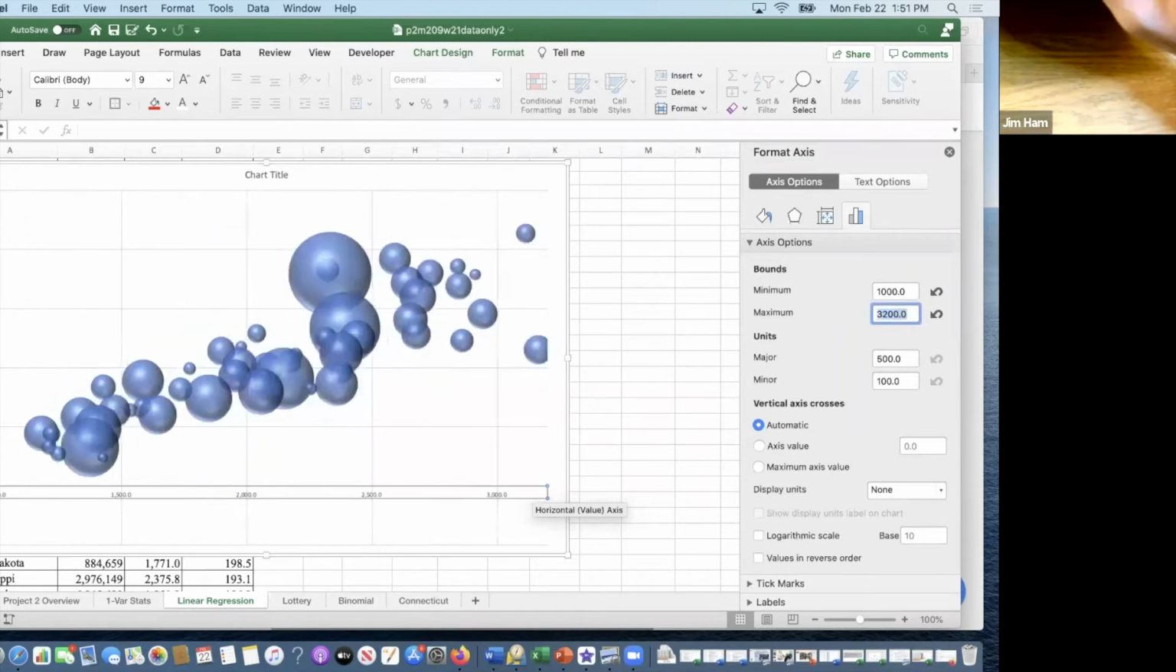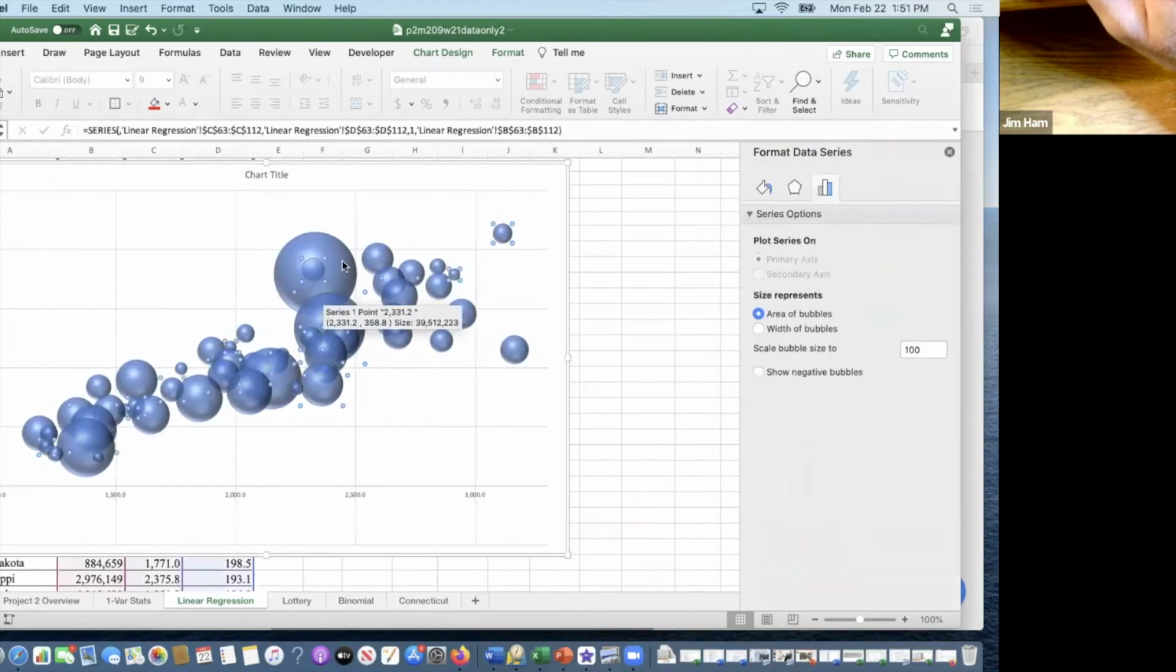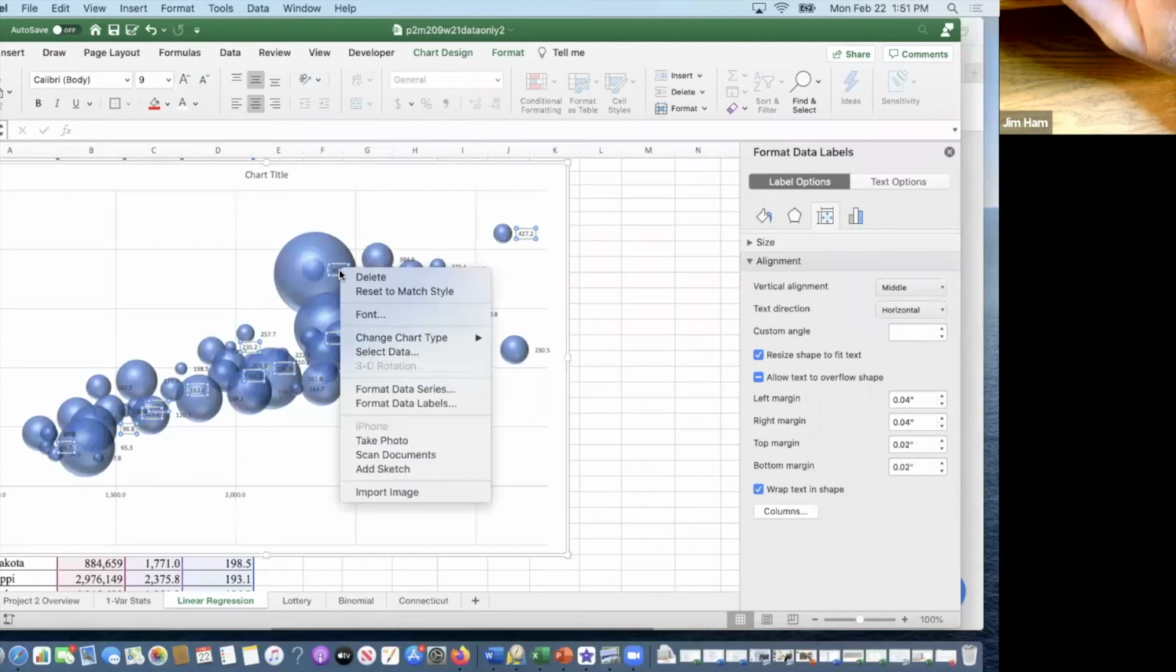Let's see what that does. Well, maybe 3,300. I don't want to cut off that last bubble. All right, so you get some space here. That's good. When you click on these bubbles and then right click, you can add a data label. I don't like that data label, so I'm going to click on that data label and then control click again so I can format that data label.